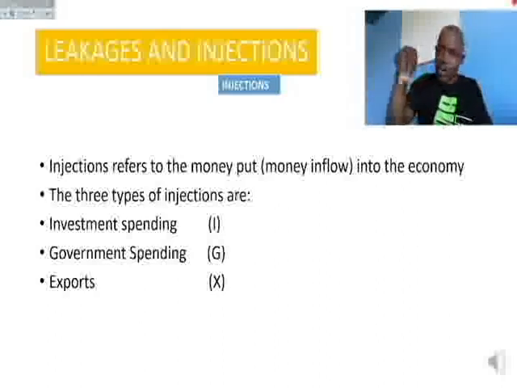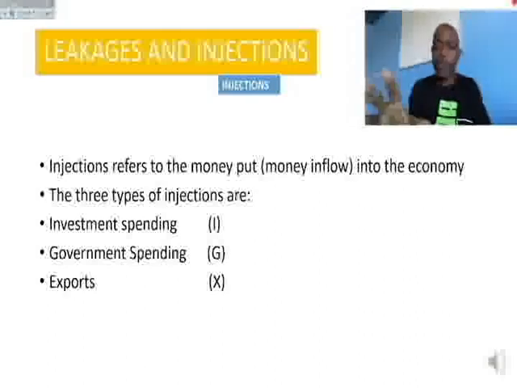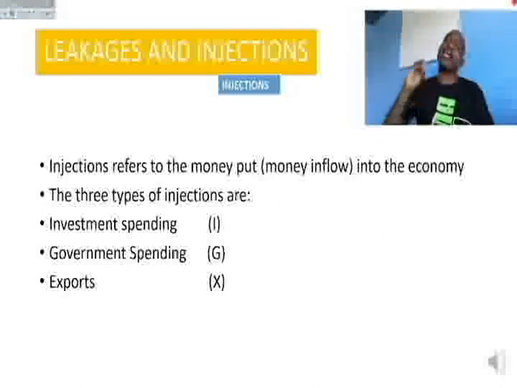The money is now circulating because there are workers that are being paid to do the job. There are some materials that are being bought to upgrade that road. So this is an injection. It's now the inflow of money into the economy.